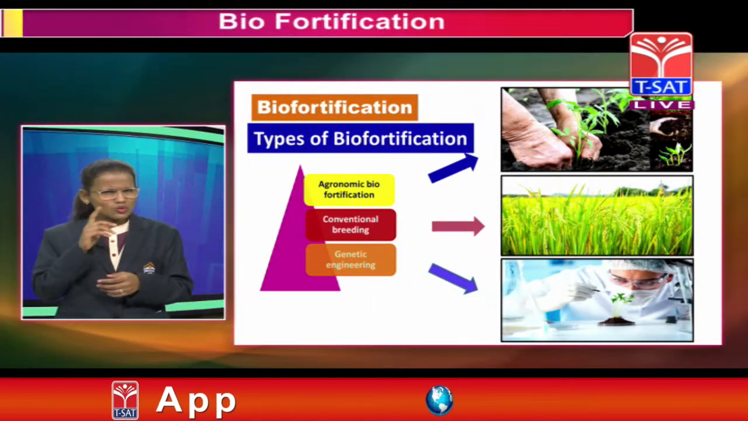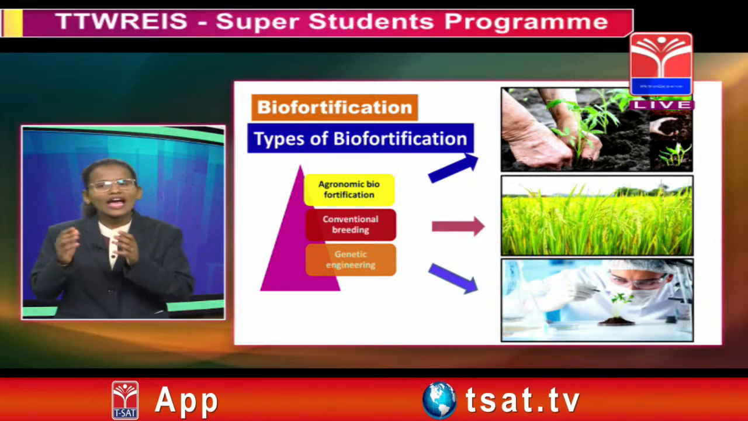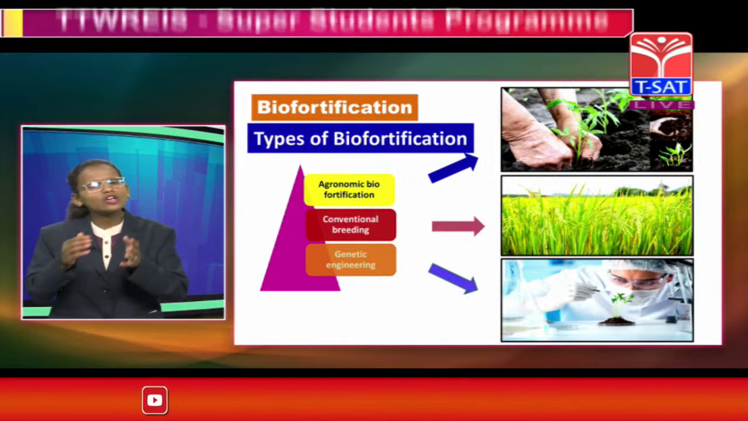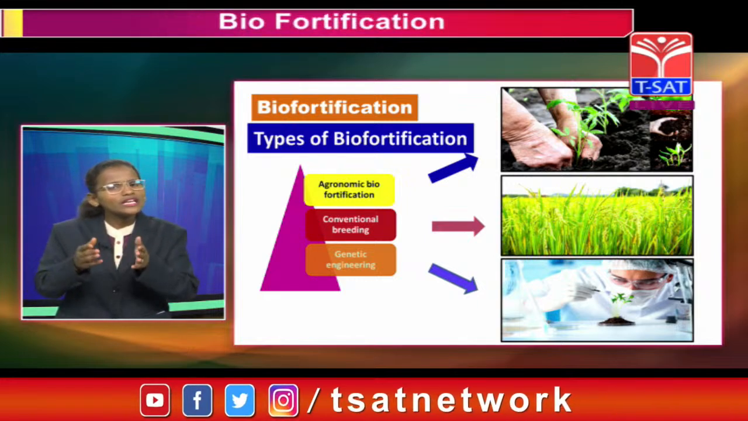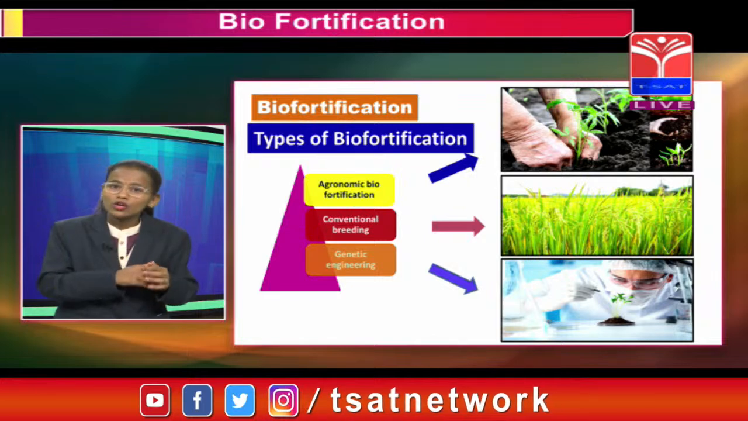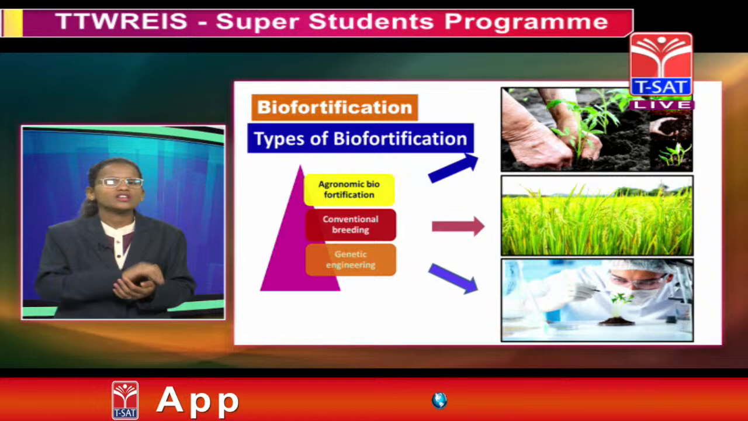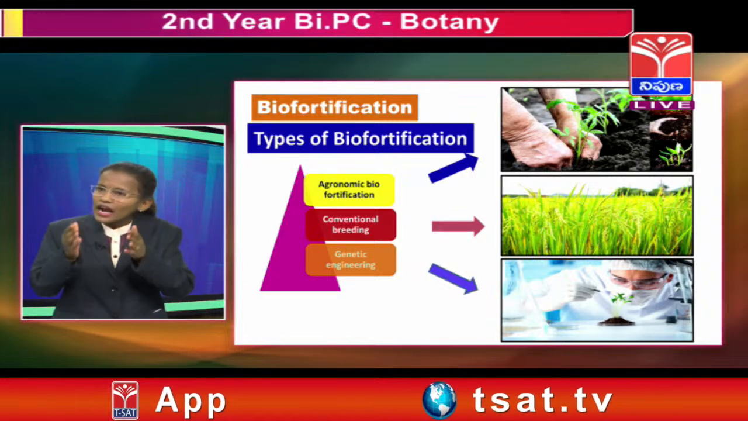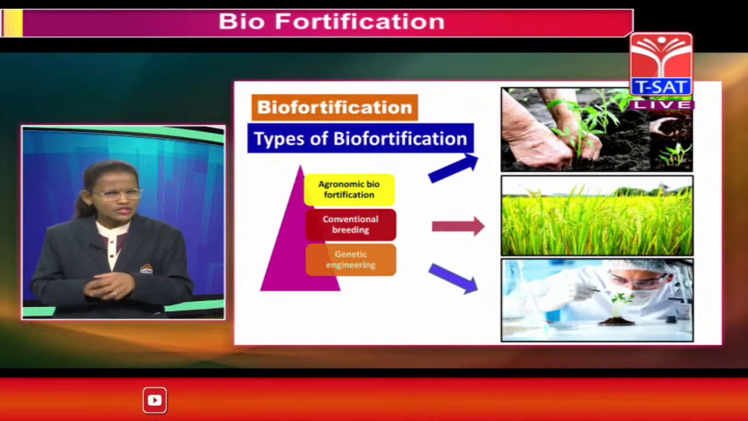Genetic engineering, this word is related to zoology, right? Let us know about it. The first one is agronomic biofortification. Agronomic biofortification is where nutritional fertilizers are directly added to the crops. But it has a limitation: the added micronutrients should be organic. The second one is conventional breeding.